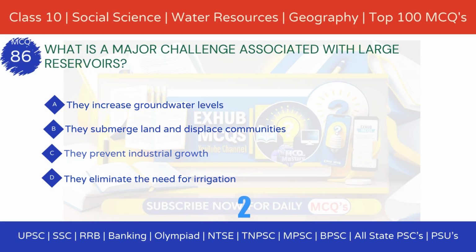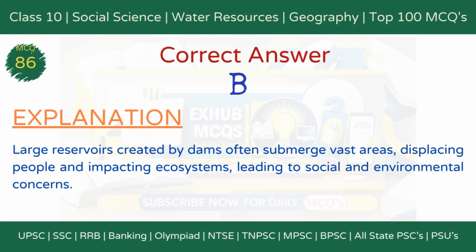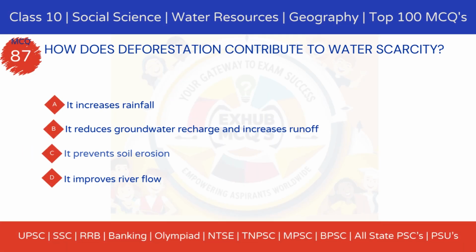The correct answer is option B. They submerge land and displace communities. Explanation: large reservoirs created by dams often submerge vast areas, displacing people and impacting ecosystems, leading to social and environmental concerns.